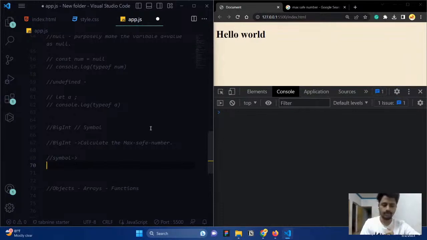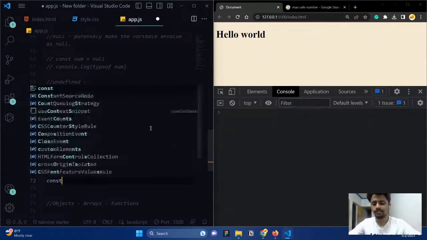Like you want to store some data. Even though you want to store two pieces of data, even though both are going to be the same, if you store it in a symbol, then it is unique. If you store that data in a symbol, it is completely unique. Let me explain how.